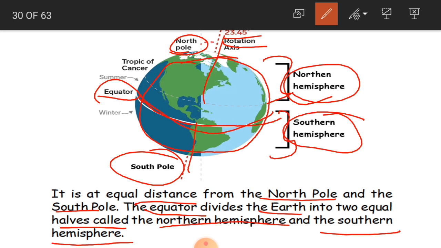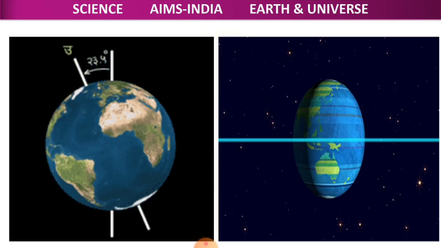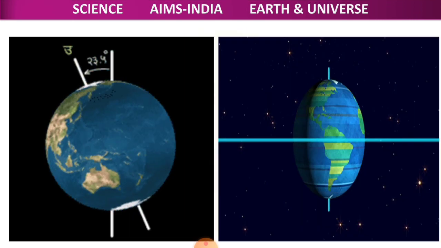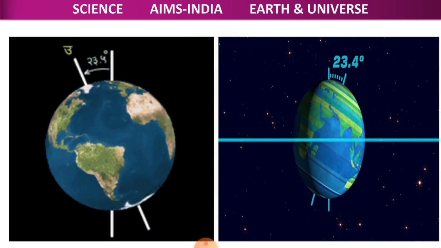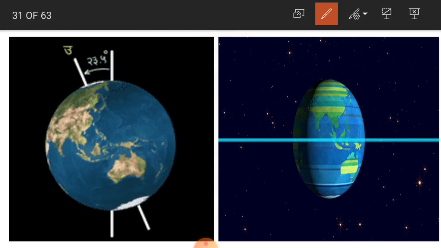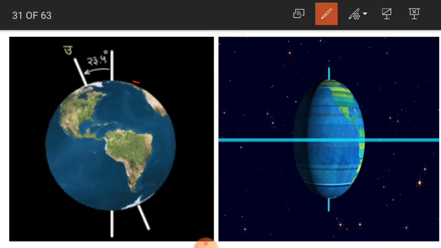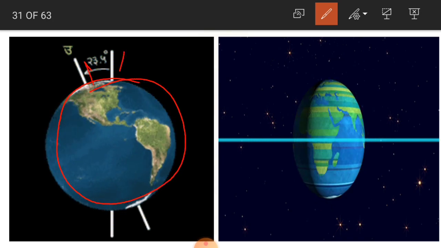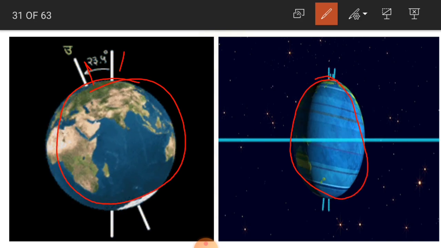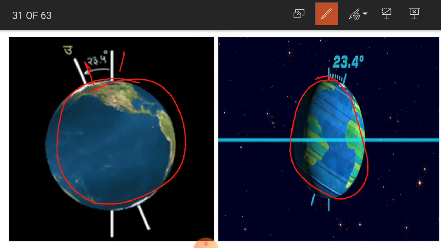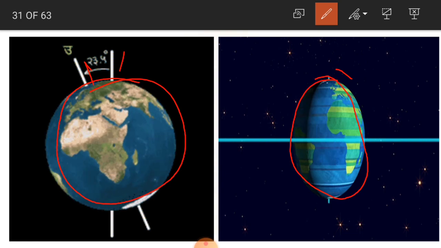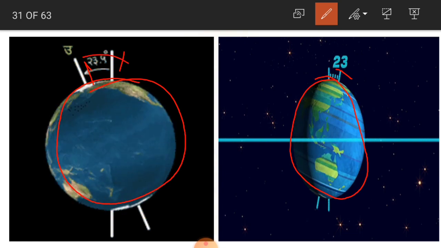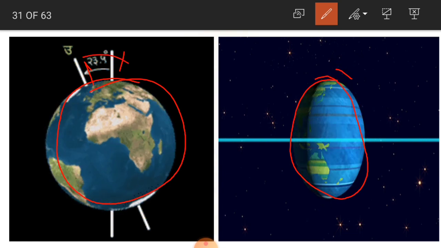Clear? Now, see here. Visually you can see how the earth is spinning and rotating. This is the imaginary line, the axis, which is tilted. Are you able to see?